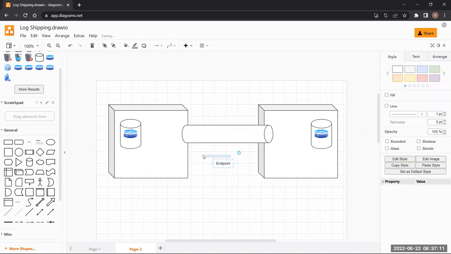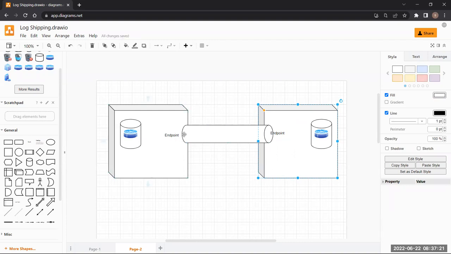This end here is an endpoint. This is the door of this particular server. Exactly the same here, this is the door for this server, the endpoint in this particular server. Is it understandable? I know the drawing is very bad, but please consider it. So this is how mirroring works.